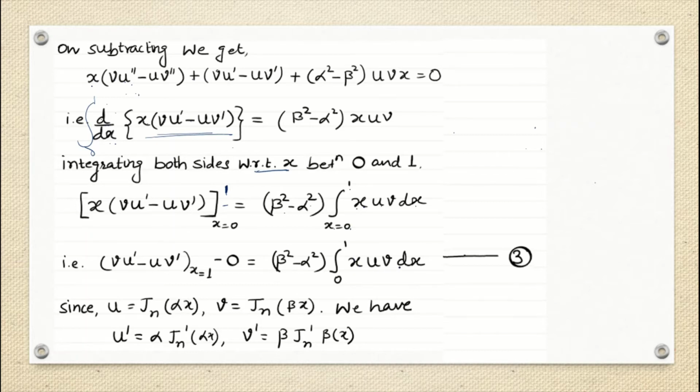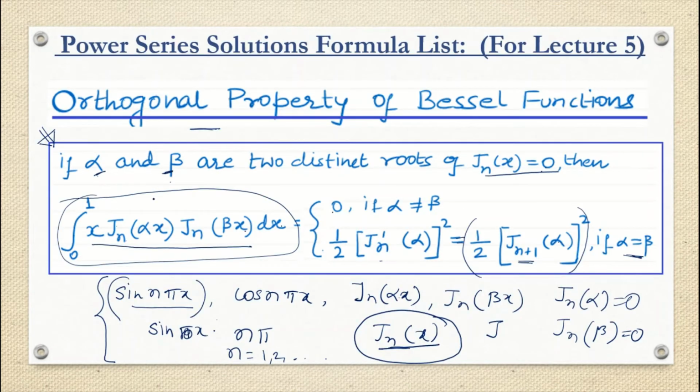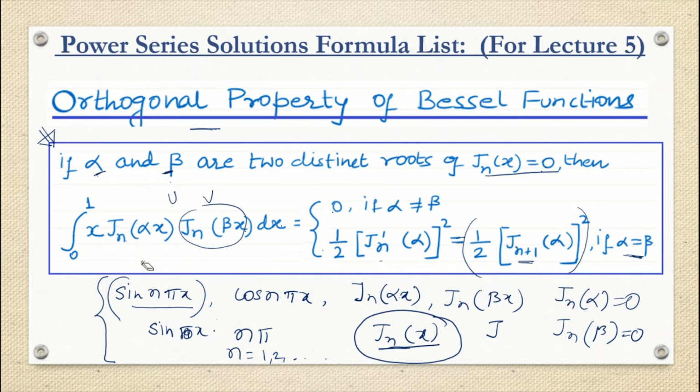Okay, and if you just see this term, this is actually your orthogonal property left hand side. How is this your orthogonal property left hand side? x into this complete term if I am writing u, and this complete term if I am writing v. So this actually is the left hand side of the orthogonal property.